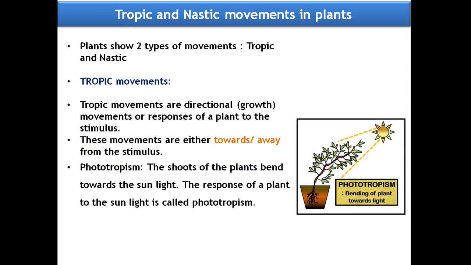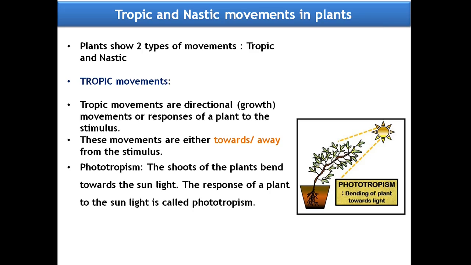Moving on to the next topic, that is tropic and nastic movements in plants. Plants generally show two movements, that is tropic movements or growth movements and nastic movements. Let's discuss tropic movements. Tropic movements are directional or growth movements or responses of a plant to the stimulus. These movements are either towards or away from the stimulus.